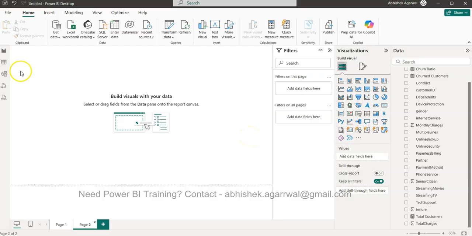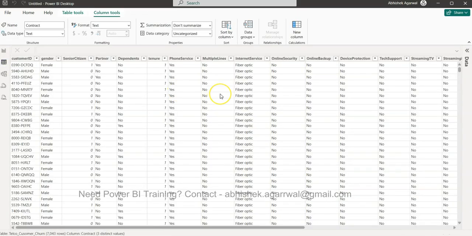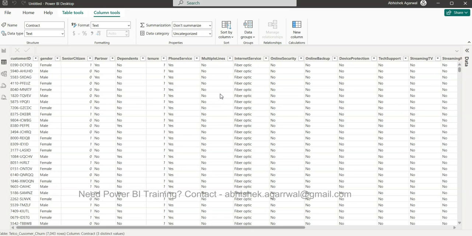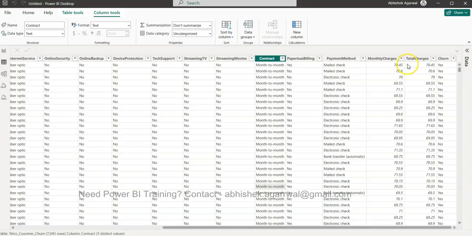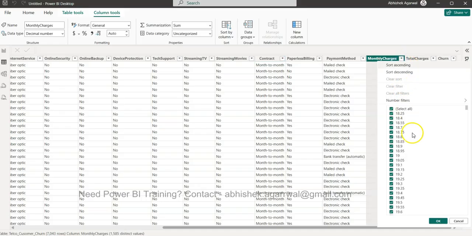Earlier we saw that the month-to-month plan is impacting a lot, but monthly charges is this much, right? And it starts from 18.25 and goes all the way till 85.